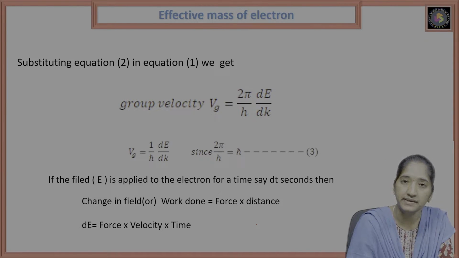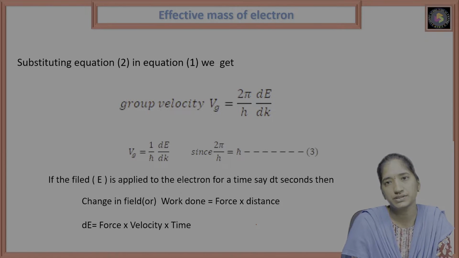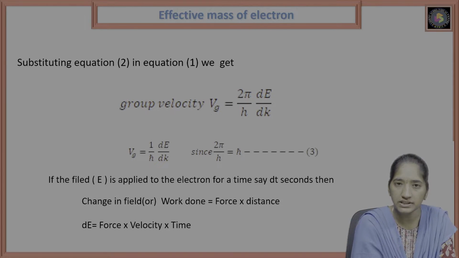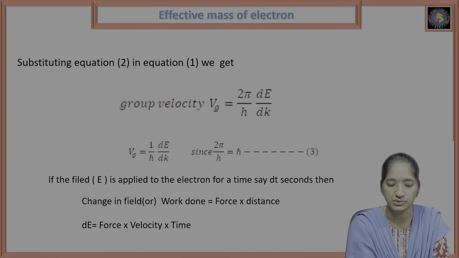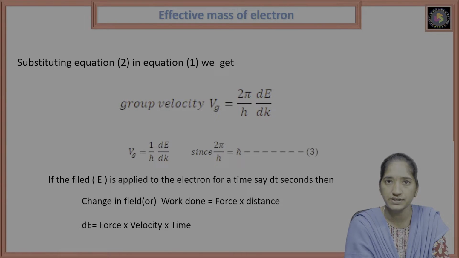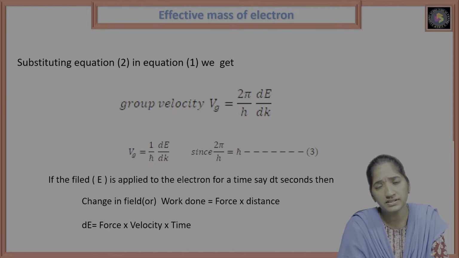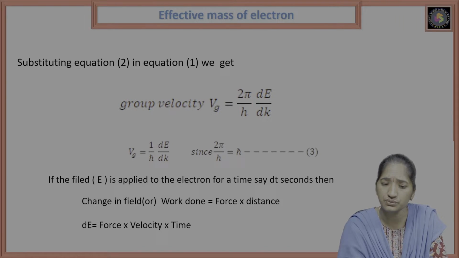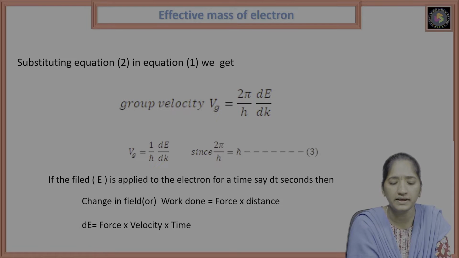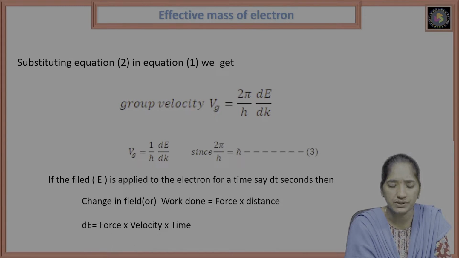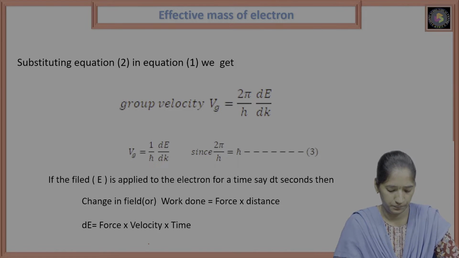We can write distance as velocity into time. So the change in energy, dE, or work done is equal to force into velocity into time.